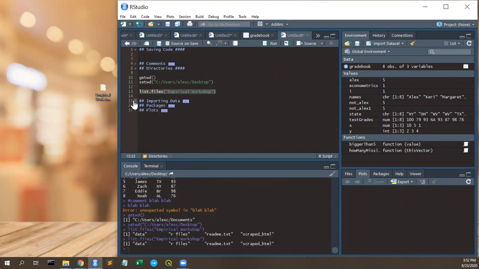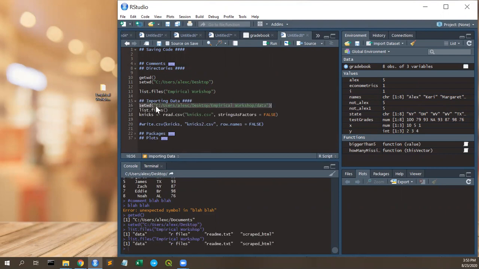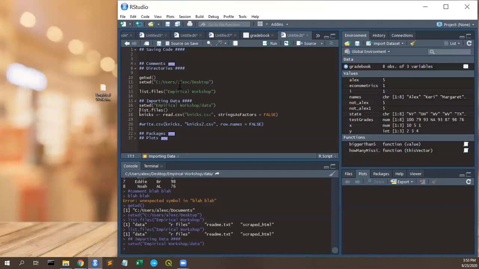Beautiful. So let's talk about importing data, because we all have data in Excel that we want to import. So for example, we have this setwd. So we're going to set our working directory as Alex C, desktop, empirical workshop data. Because I'm already in desktop, I can remove these and just do this and it will work. But if you want to be very specific, you could do it this way.